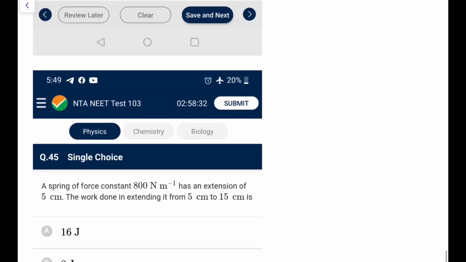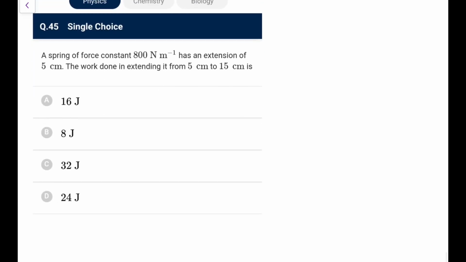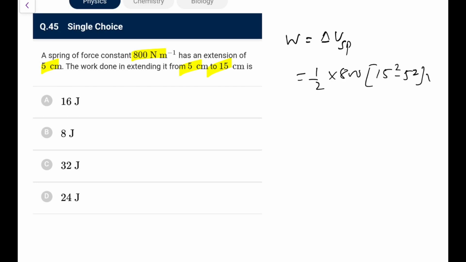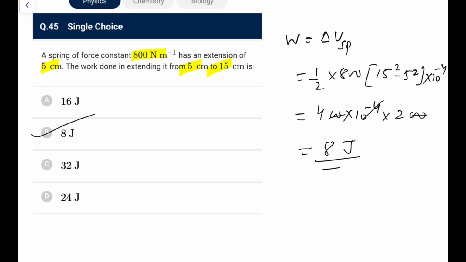Do it carefully. Last one. A spring has a force constant 800 and has an extension 5. Work done from 5 to 15. W would be delta U of the spring. Half K, that is 800, into 15 square minus 5 square into 10 to the power minus 4 for SI units. So 400 into 10 to the power minus 4, 225 minus 25, that is 200. So 2 and 2, 4 goes. This would be 8 joule. So go for option B here. The additional work required is 8 joule.